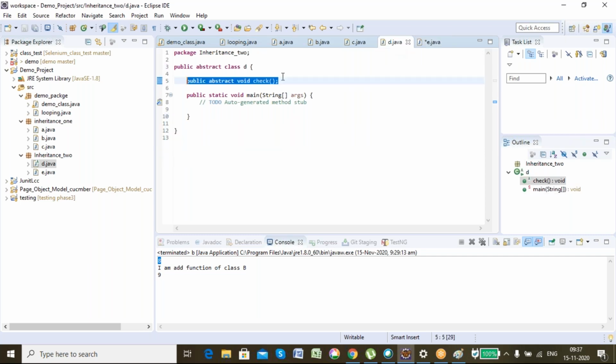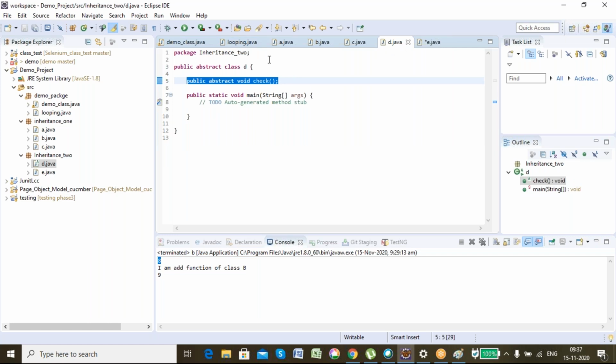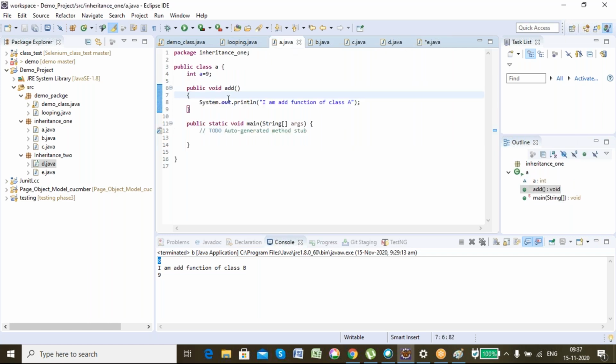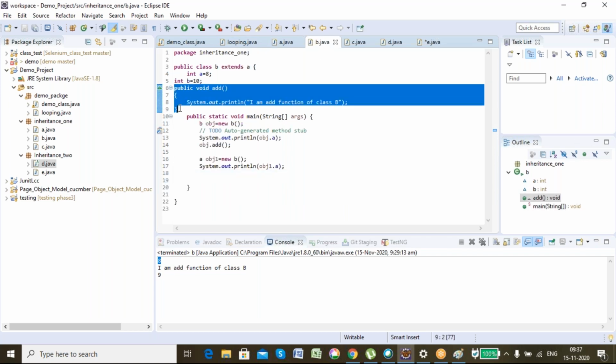What is the use of that abstract method? Can you please come again, Pratik? See, in an abstract class, I can have an abstract method, but the child class which inherits that abstract class has to mandatorily define that abstract method. See, earlier what was happening? If in A I have void art, even if I don't define void art here, that is not an error for me.